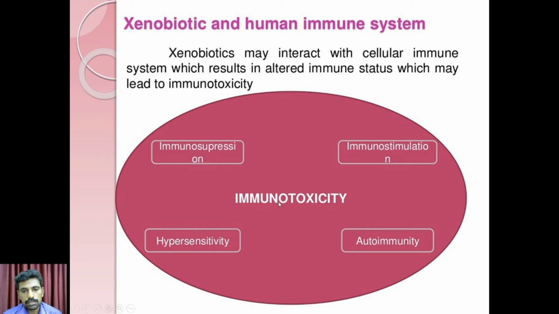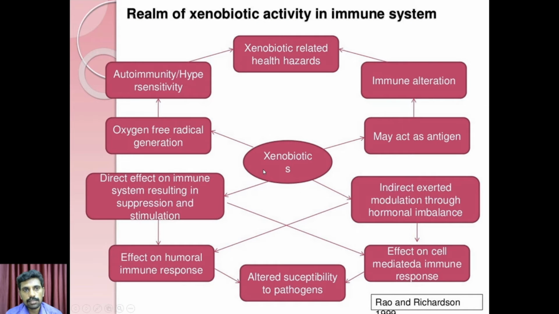Immunotoxicity involves immunostimulation, immunosuppression, autoimmunity, as well as hypersensitivity reactions.